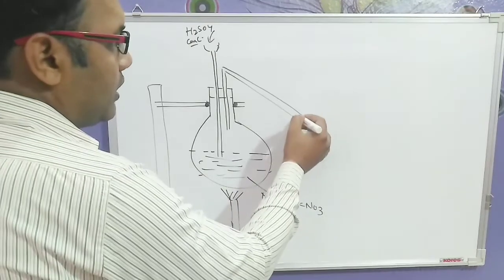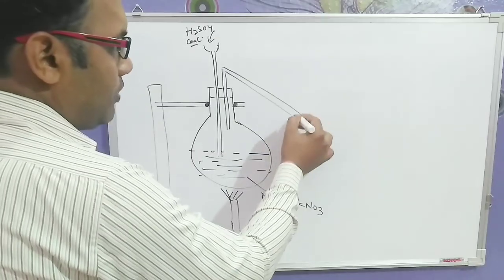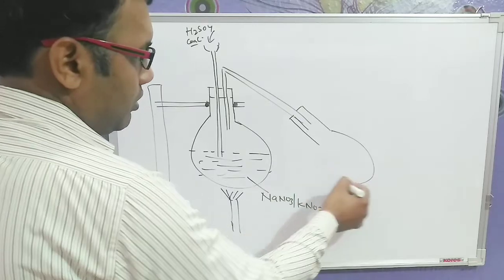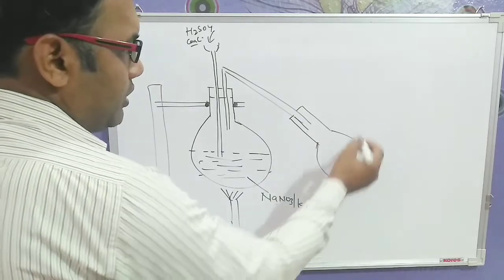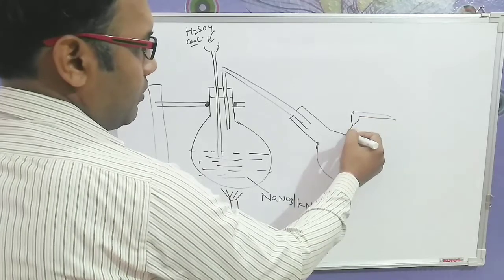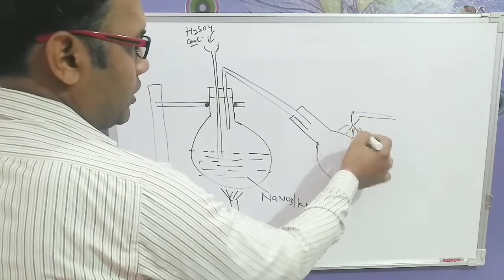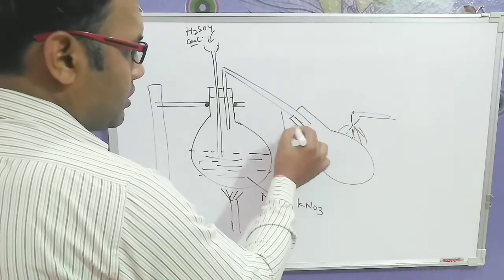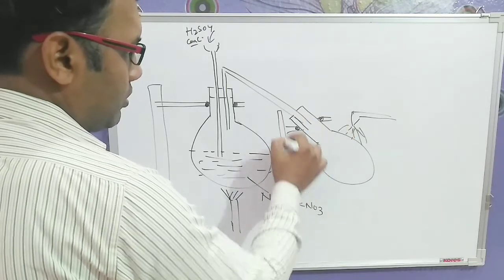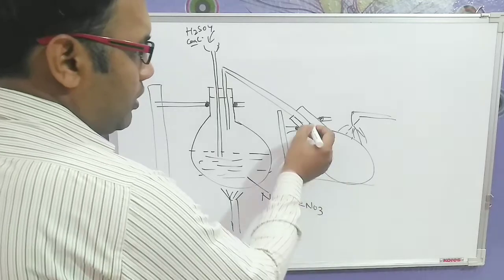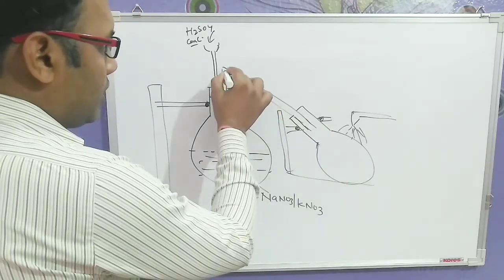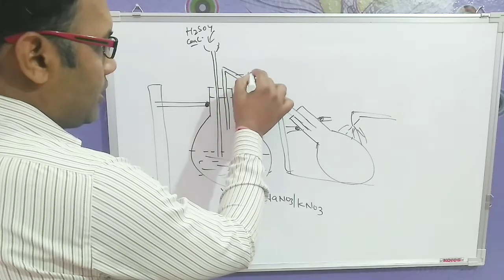Then at the other end, this is your delivery tube. At the other end we are again considering a round bottom flask. In this, we pour some cold water. When we are giving cold water to this, then what happens? When this gas is coming, that is the HNO3 gas is coming here.